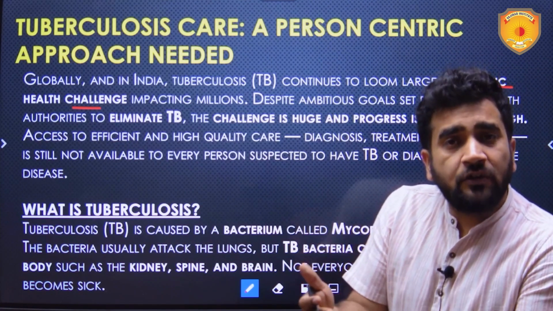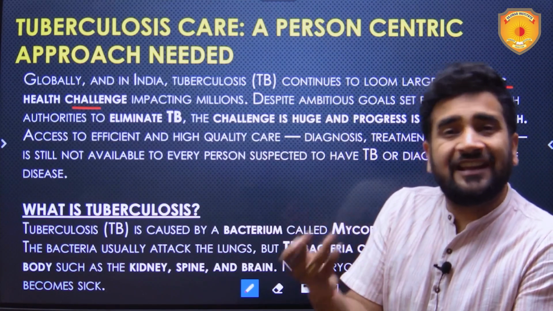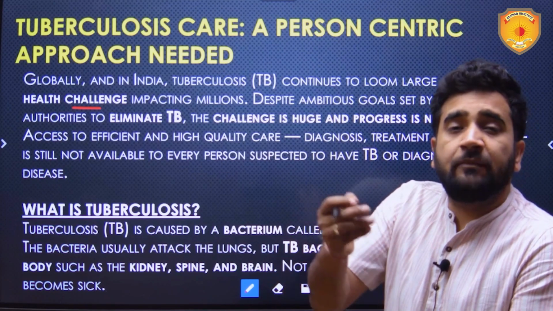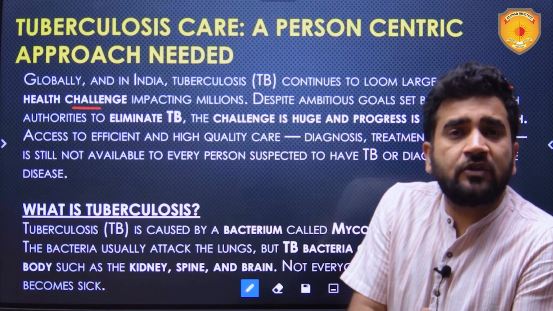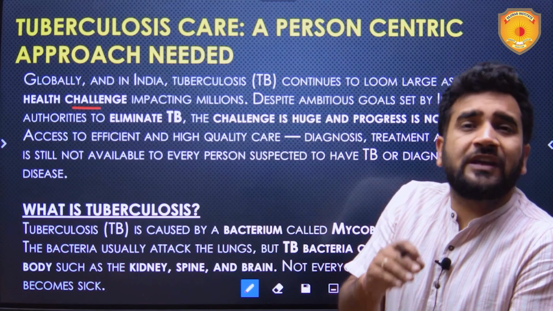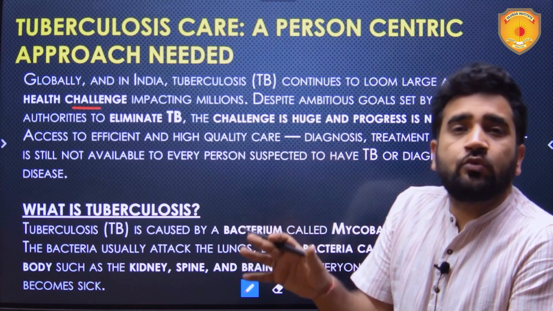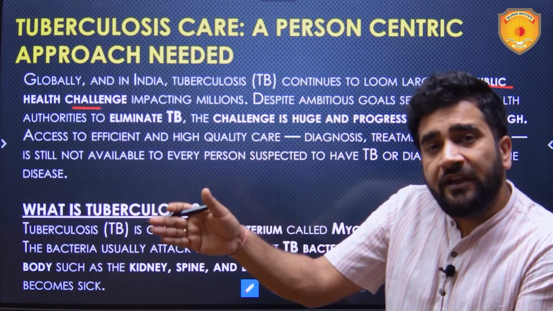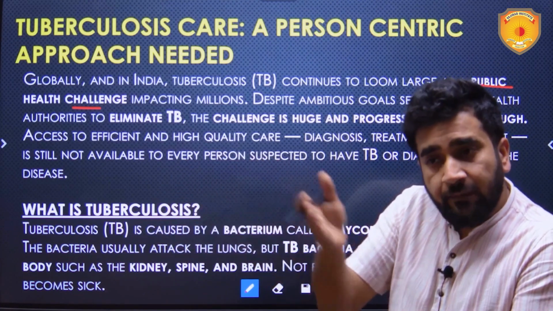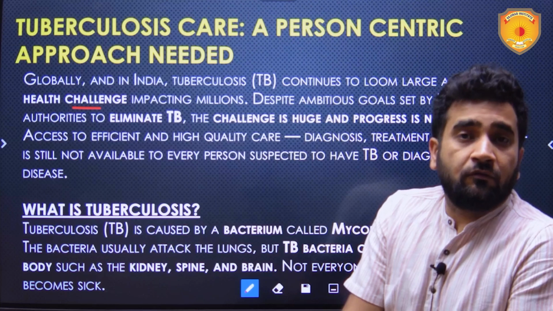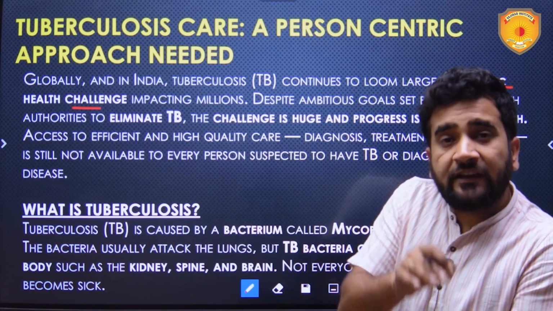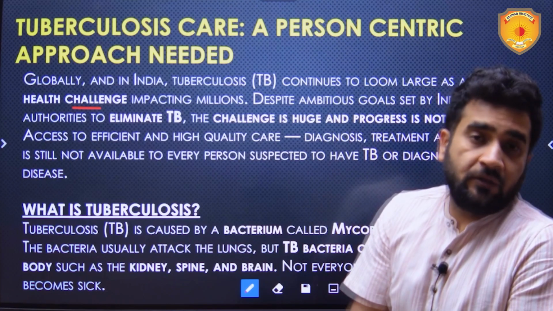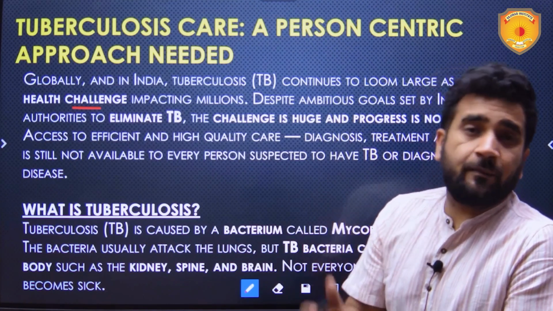Government of India launched this program to eradicate TB, Pradhan Mantri TB Mukt Bharat, in 2022. Now, when this program was launched, the aim was to eradicate TB by 2025. Global aim is to eradicate TB by 2030, but India has kept itself a target 5 years before the global target, despite having the highest number of TB cases. So will it be achieved? That is a big question.